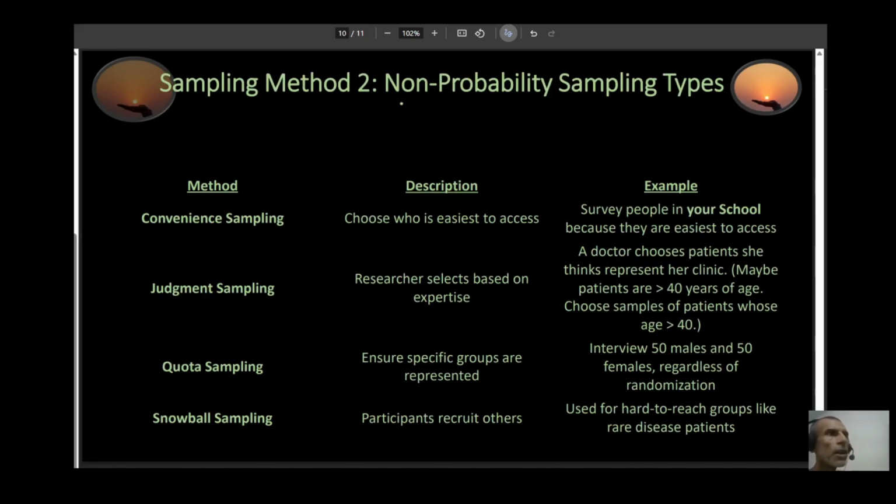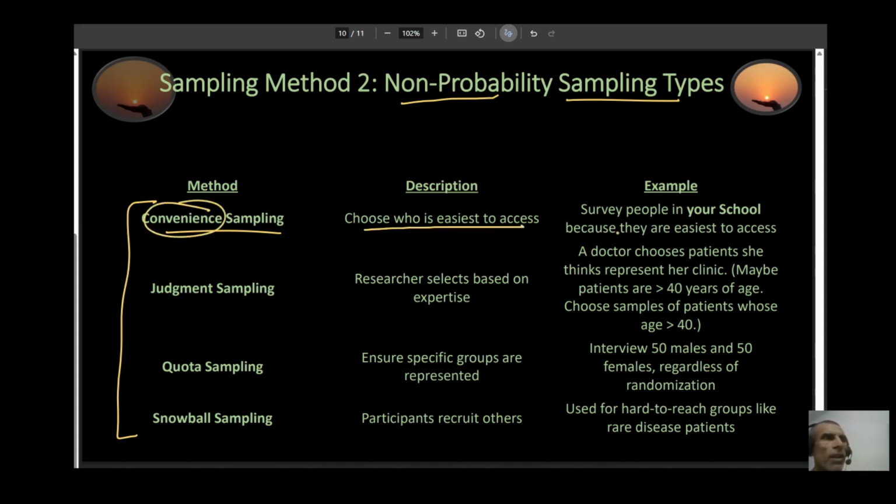And now comes the non-probability sampling types. Here you have 4 types. Convenience sampling. In convenience sampling, you choose the sample that is easiest to access. That's where the word convenience comes from. So, for example, you survey people in your school because they're easiest to access. Maybe you're conducting some kind of survey and they will be easy to access for you.